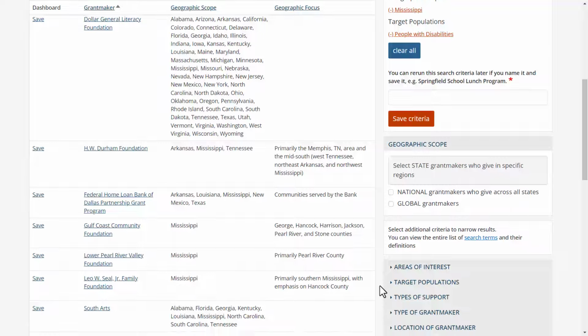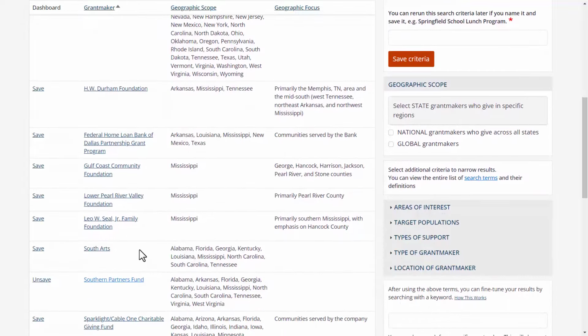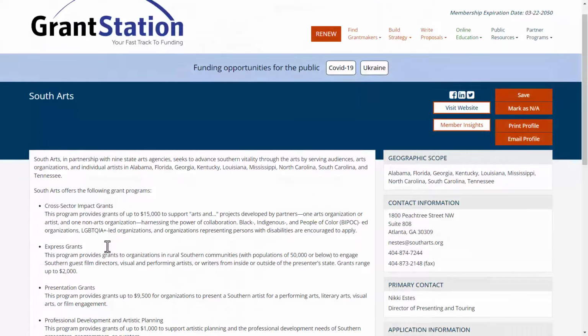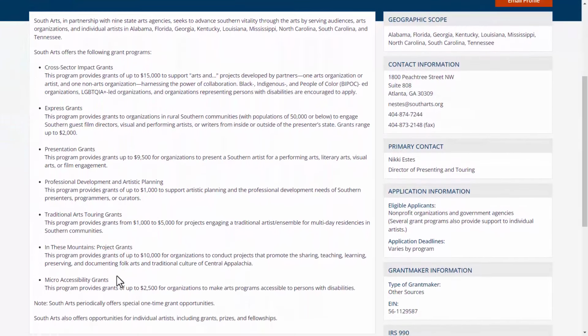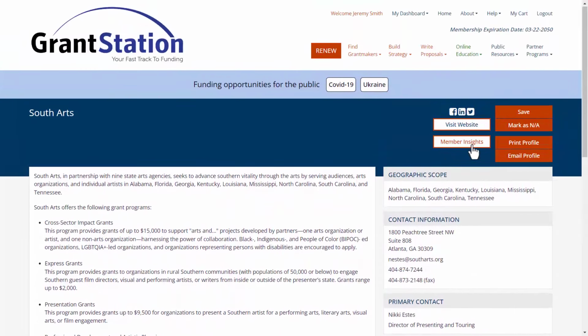Going back to our records, let's look here at South Arts. Okay, they have micro accessibility grants. Now looking at this particular opportunity, they provide grants up to $2,500 for organizations to make arts programs accessible to persons with disabilities. Okay, so the quick glance at this opportunity demonstrates that it doesn't fit our program, so we don't need to do any further research. To ensure you don't look at the same funder over and over when you know it's not a good fit, you can use this button right up here to mark them as not applicable.